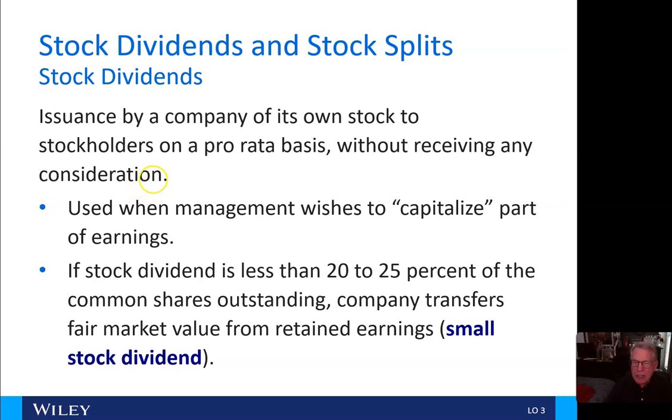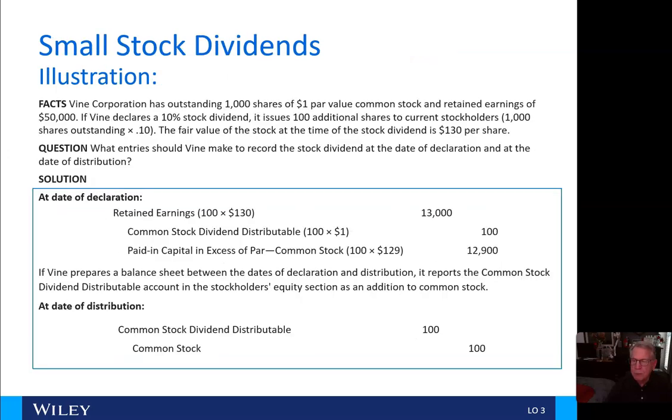If a stock dividend is less than 20 to 25% of the common shares outstanding, the company transfers fair market value from retained earnings. This is how we would do a small stock dividend, which I think you had in your basic financial accounting course.